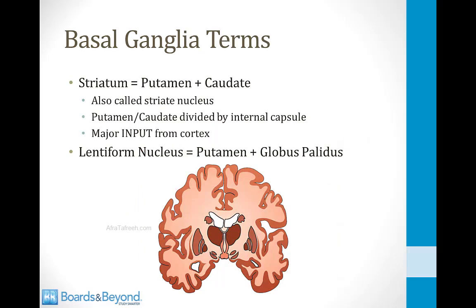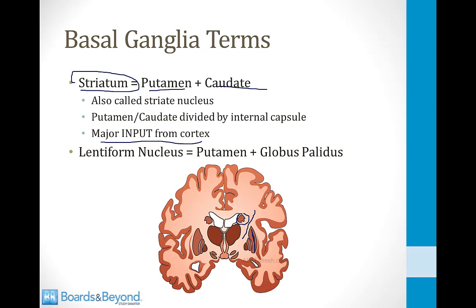When we talk about the basal ganglia, you'll hear us talking about the striatum, and what do we mean by that? Well, the striatum is 2 structures together, the putamen and the caudate. And if you look down here in this cross section, you see the caudate nucleus up here next to the ventricle, and the putamen is down here, and they're divided by the internal capsule right here. And these 2 structures work together. They receive major inputs from the cortex, and we'll talk about what they do in a minute.